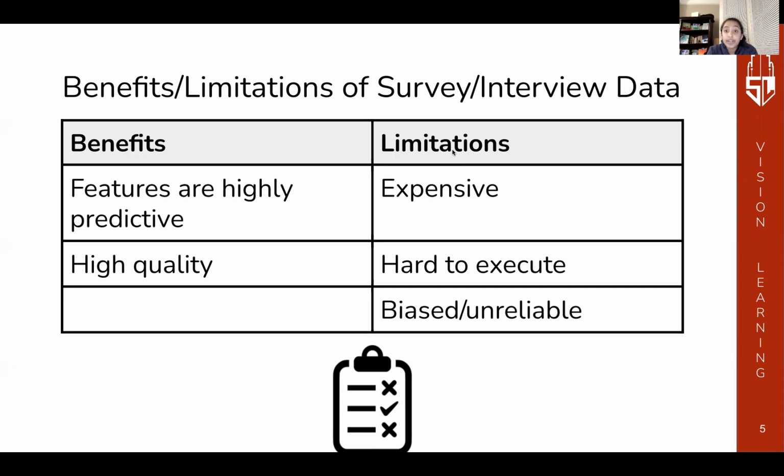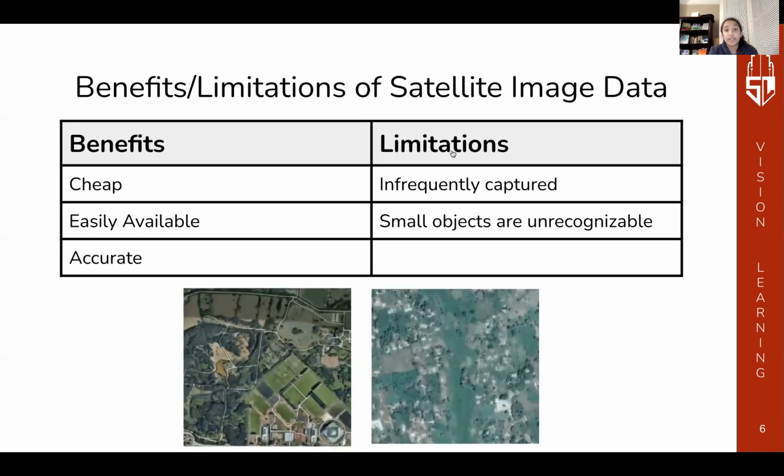In fact, phone surveys can cost anywhere from $5,000 to $15,000. Additionally, these surveys are very challenging to actually execute, as they require a lot of manpower, time, and effort. Sampling bias often occurs because certain parts of the survey are underrepresented or overrepresented, and this inevitably leads to flawed data. Satellite imaging is a much better alternative.